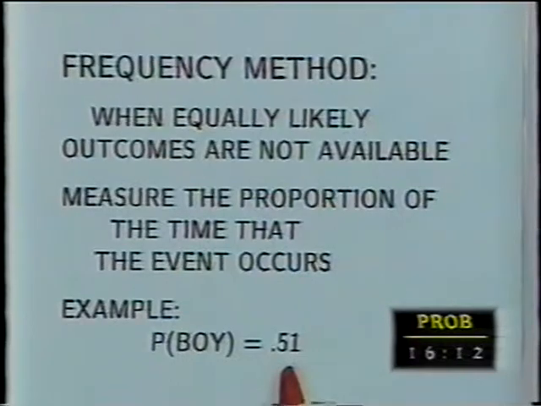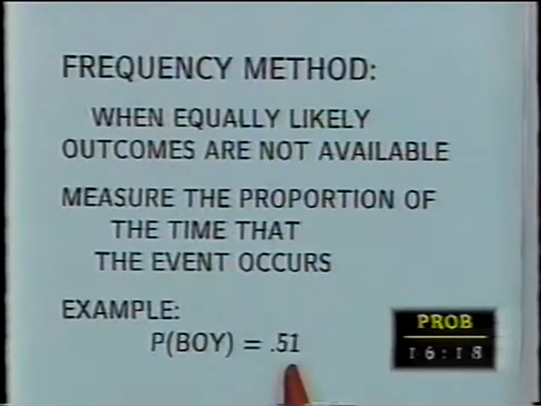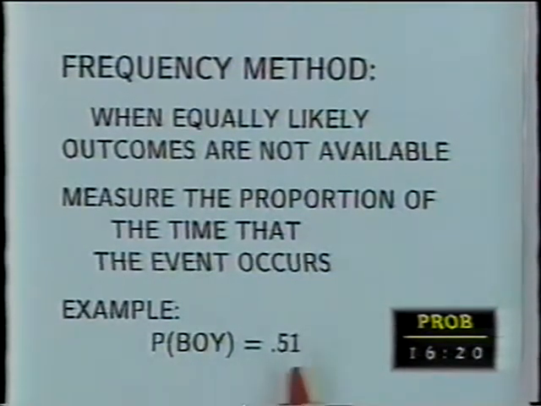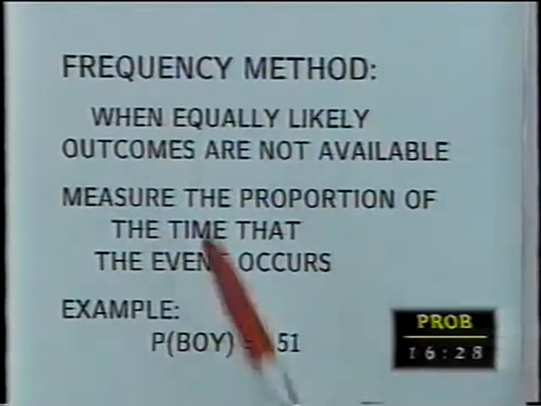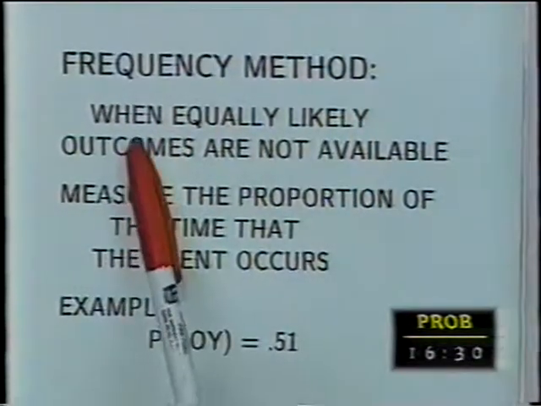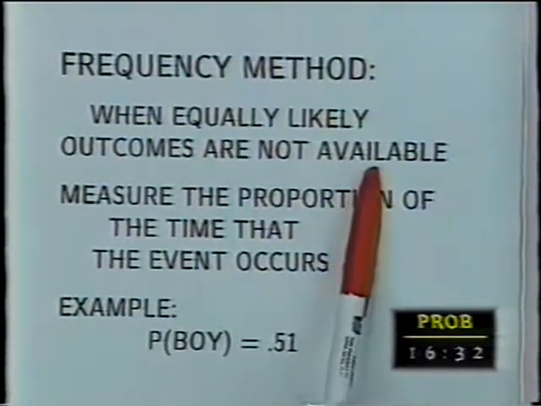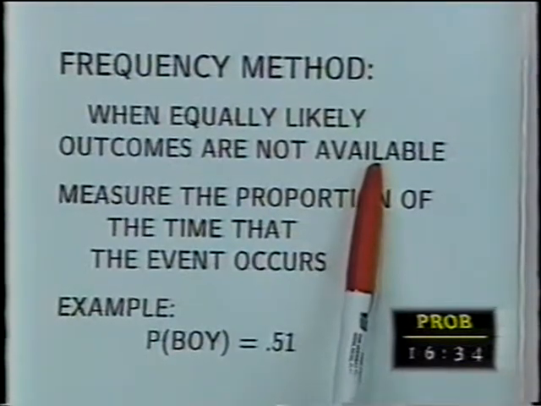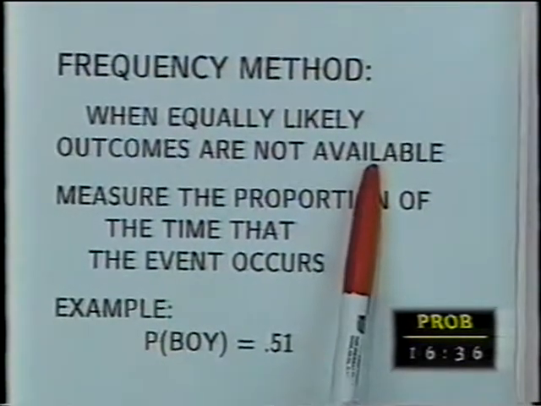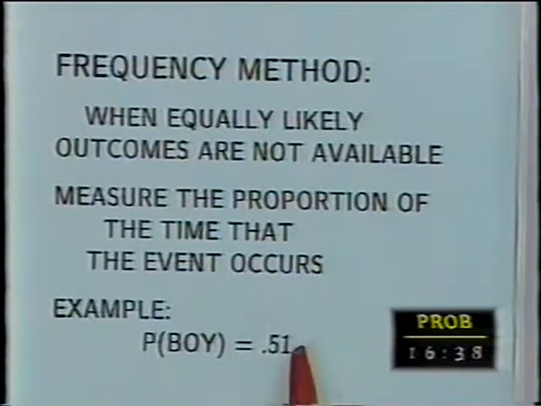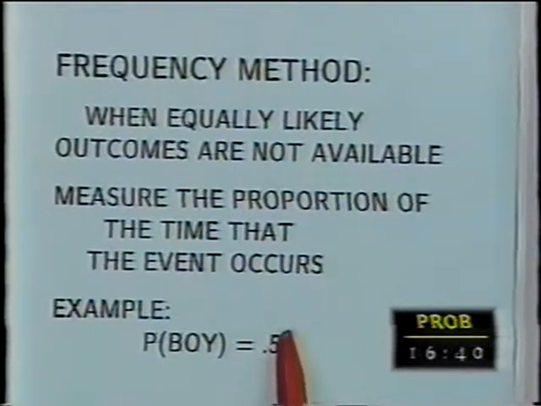All right? So you would flip the coin 100,000 times, as many times as you could, and find the percentage of heads that came up. And if it came up 51, you'd say the probability of heads is 51% rather than 50%. That's the frequency method. It's used when equally likely outcomes are not available. If they're available, we use them. When someone asks you the probability of a boy, don't say 51%. Say 50%. Say a half.